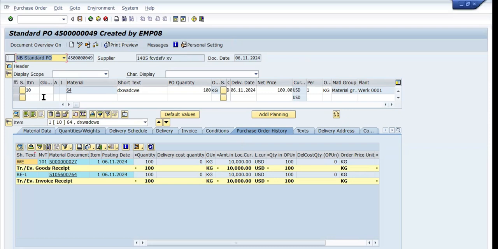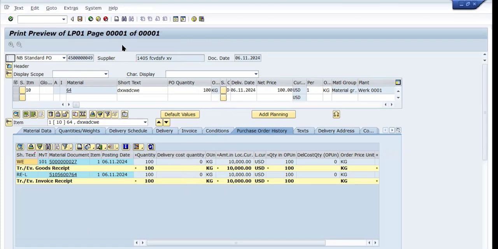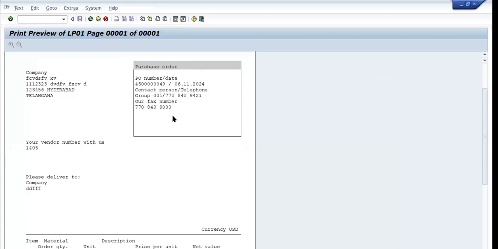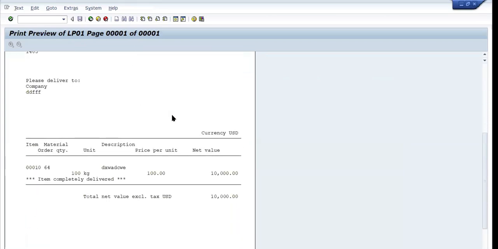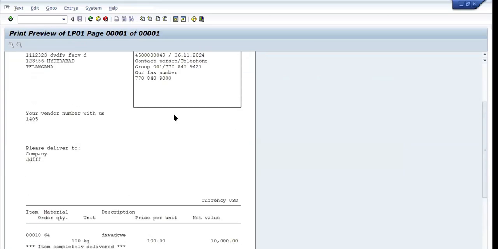By seeing all this information, now you can see the purchase order. We have item 10, the material, how much quantity I want, 100 kgs. This is the price. And this one is going to whom? The supplier, you can say vendor. And in this SAP screen, it is very difficult to understand what details are available, right? So if I click on print preview, now you can see, this is very readable for the end user side.